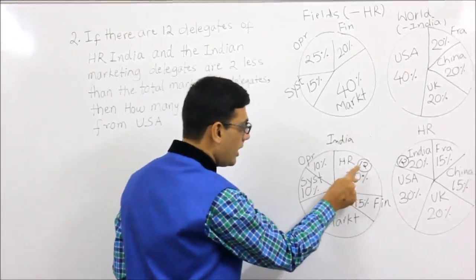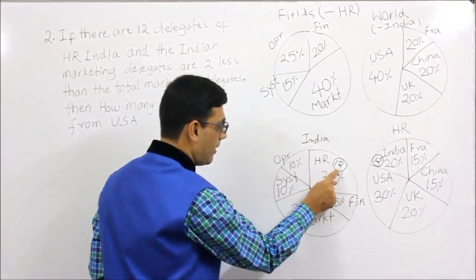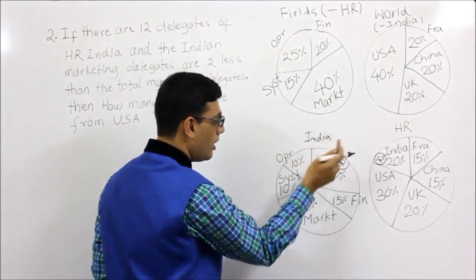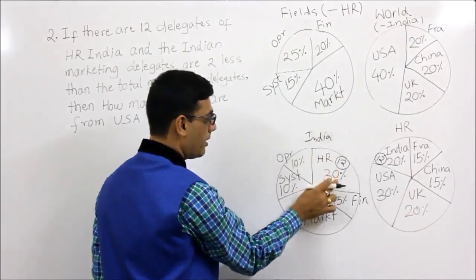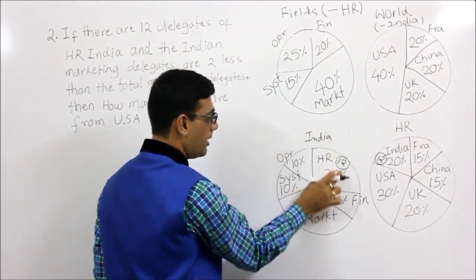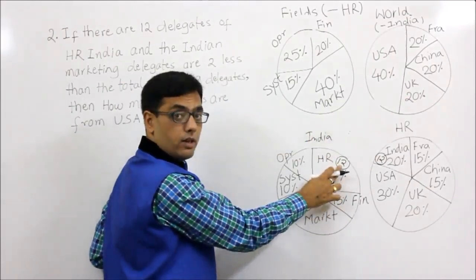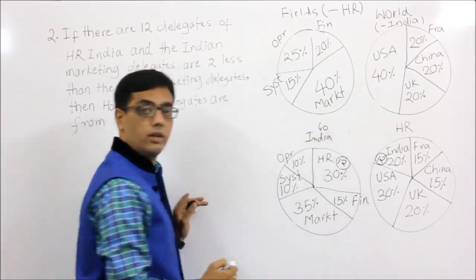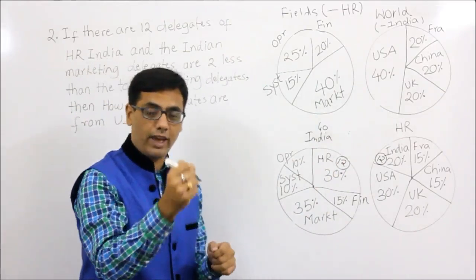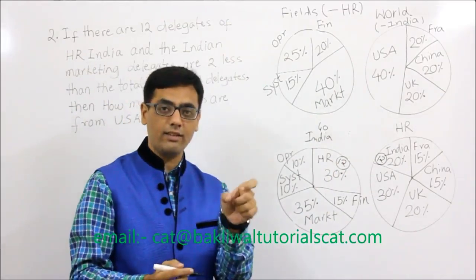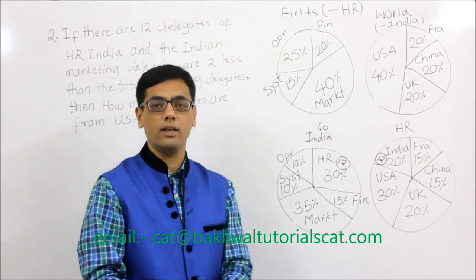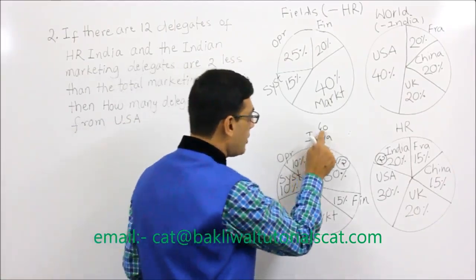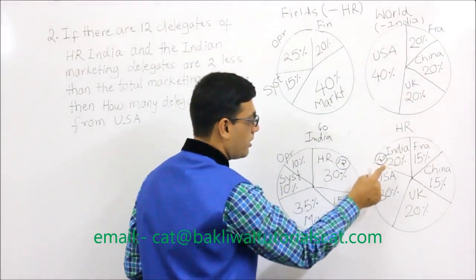So the moment I know that this is 12 and this corresponds to 30%, so we can find this number. How? 30% of some number is equal to 12. So that number, if you can work out, is 40. 30% of x is equal to 12. So what is x? 12 into 100 upon 30. 12 into 10 upon 3. 40.